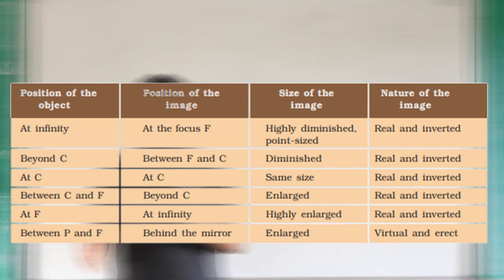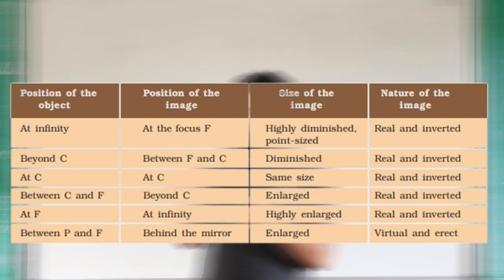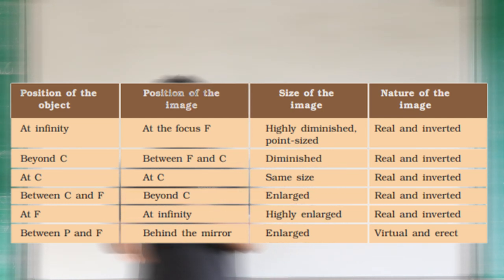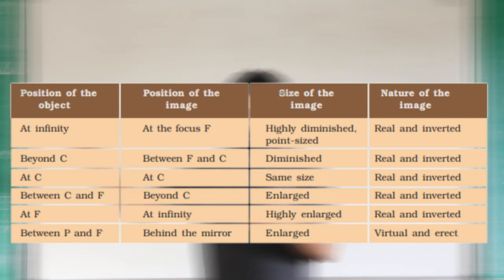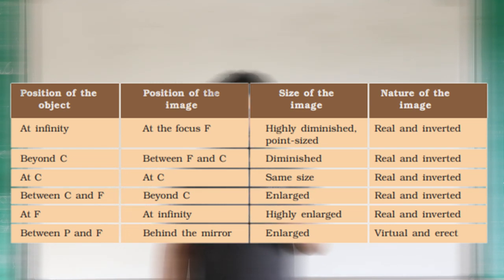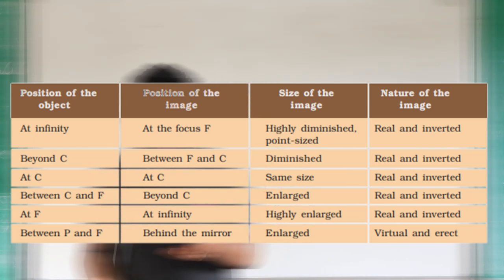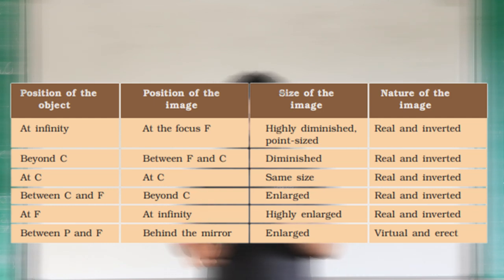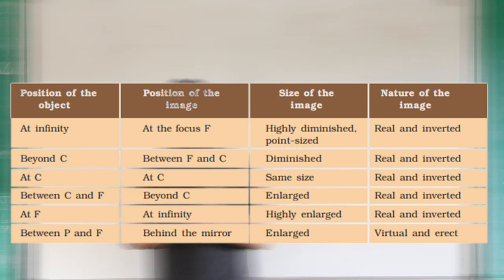Then the fifth case is at focus, at F. Again we are getting the image at infinity, so it is the inverse of the first case. The size of the image is highly enlarged, which means we get a very large image, and the nature of the image is real and inverted.